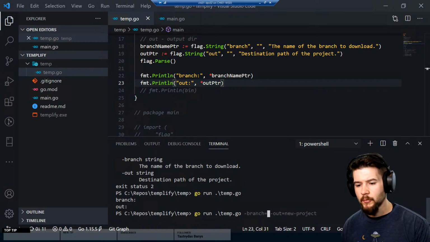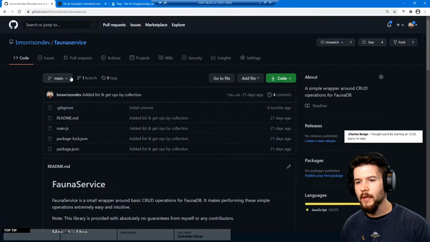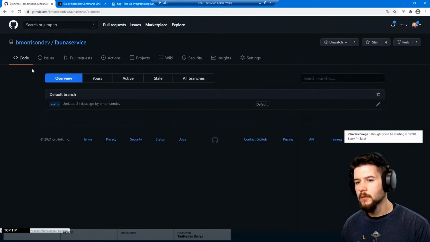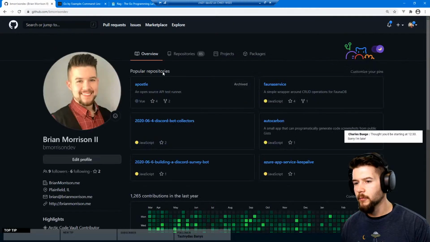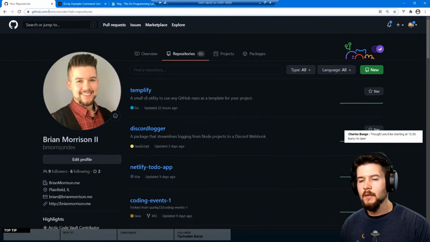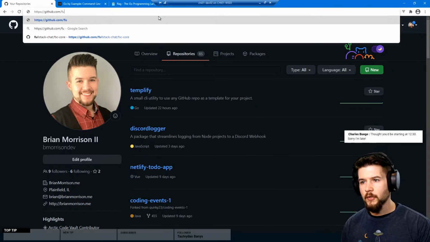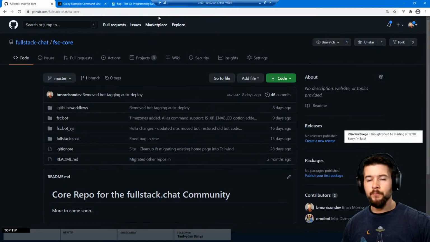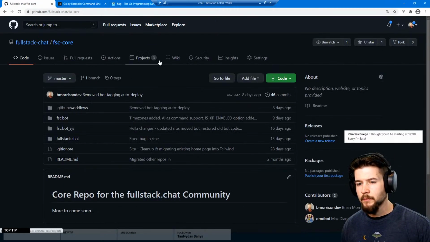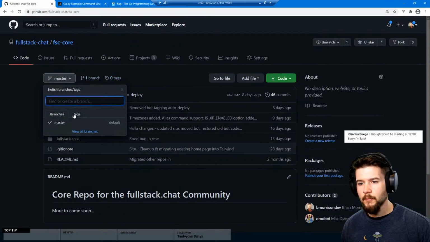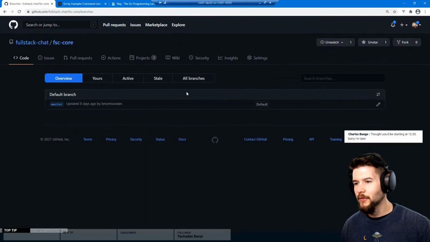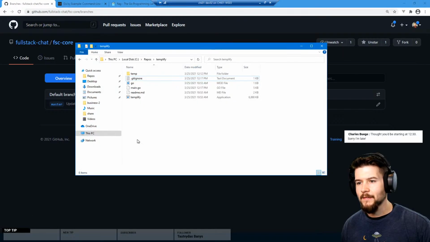Let me find a different repository that I own that has a different branch in here. I guess I can create a branch. I don't want to mess with that one. Let's go to my fullstack.chat FSC core. Fullstack.chat is my Discord that I run. We got a bunch of developers in there. We all chat about stuff. It's a good time. And I don't even have any branches off this. Can I create a branch up in here? Or stale all branches? I guess I can't.